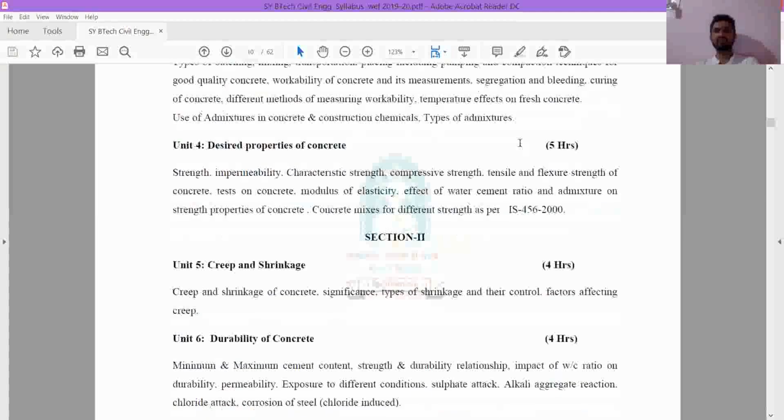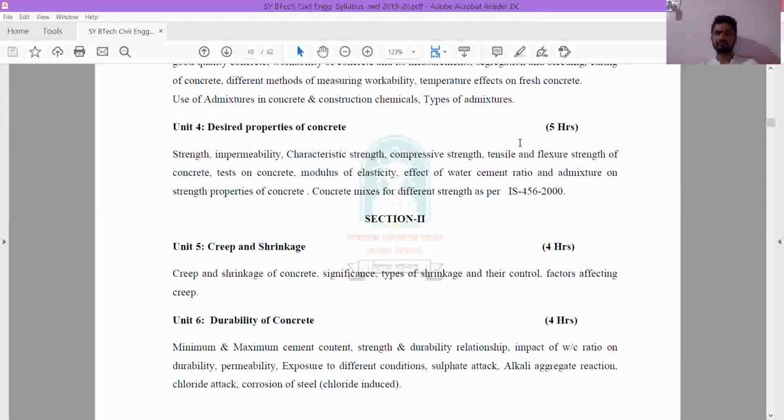Then in the fourth unit we have desired properties of concrete. In desired properties, we have strength, impermeability, characteristic strength, compressive strength, tensile and flexural strength. Then tests on concrete, its elasticity, effect of water cement ratio and admixtures. Then strength properties of concrete, and concrete mixes for different strengths as per IS 456-2000, which is a code book. These are the things we are going to study in the fourth unit.